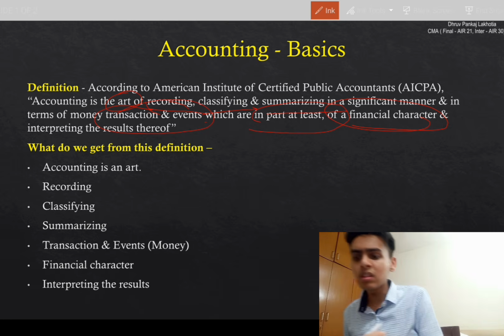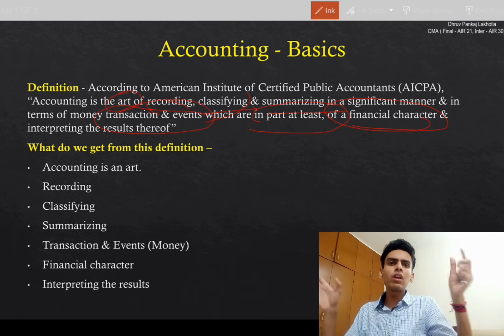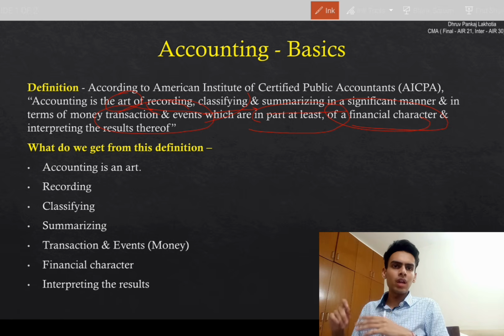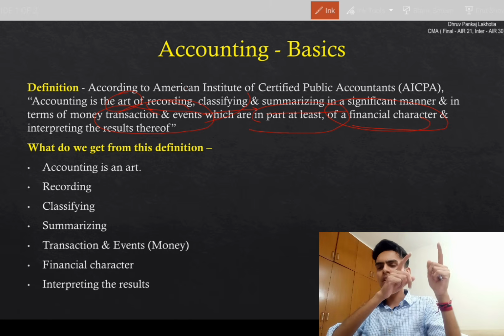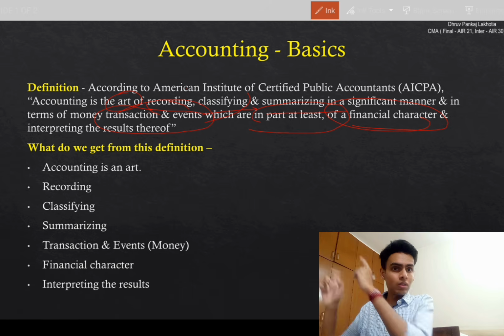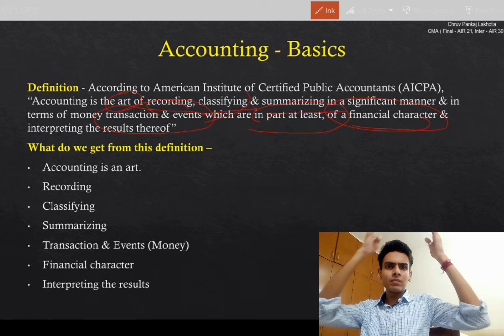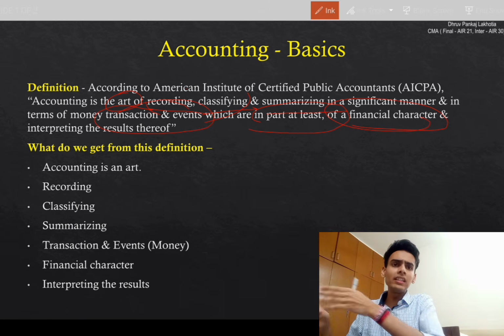Okay. The second is classifying. Classifying is that whatever we have recorded, we sort it out into different groups. Maybe I'm a grocery shop owner, purchasing some kilos of dal, some kilos of rice, anything else which we sell. We're going to record everything in a purchase ledger. These are all purchases. If I'm selling anything, we're going to sort it out into purchase, sales, input tax, capital. These are liabilities. This is all classifying of transactions.